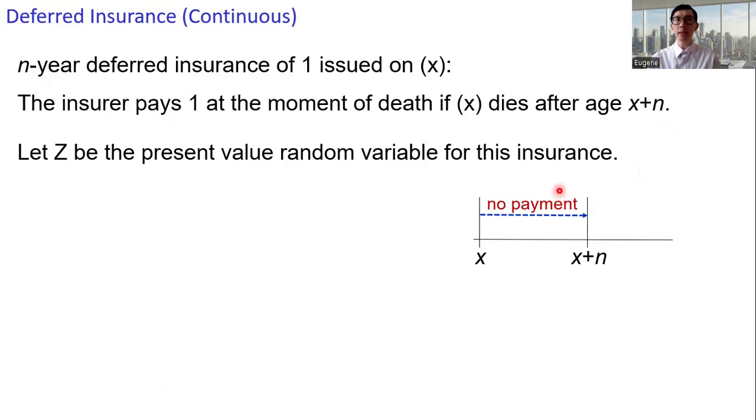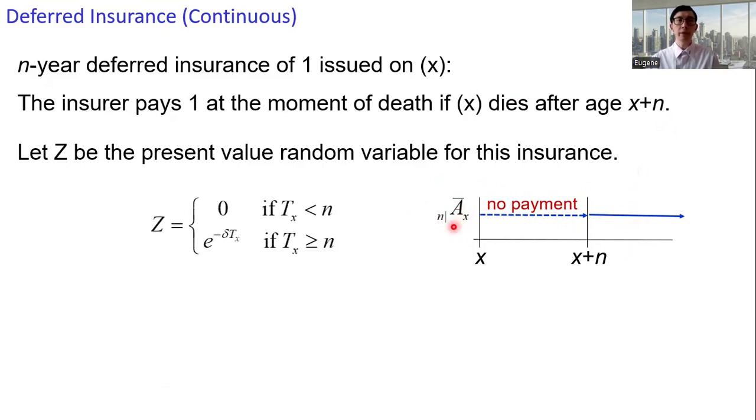After that, a death benefit of 1 is payable at the moment of death. The notation is n bar and then A_x with a bar above the A. And we have the PMF of Z. T_x less than n, no benefit, so Z is 0. After that, the present value is e to the power minus delta times T_x.